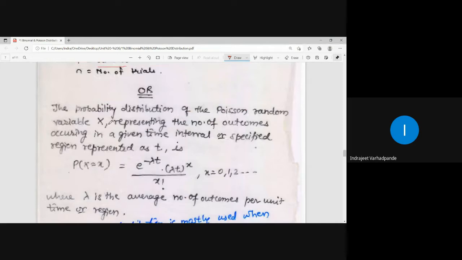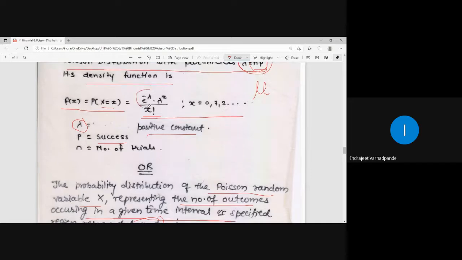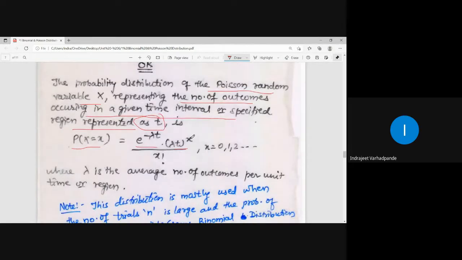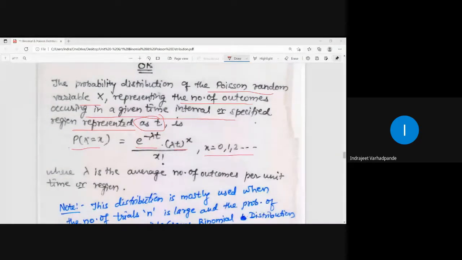The other way of representing this probability distribution is this: the probability distribution of a Poisson random variable X, representing the number of outcomes occurring in a given time interval or specified region denoted by t, is defined as probability at X equal to x, e to the power minus lambda t into lambda t to the power x upon x factorial, where x is 0, 1, 2 and so on.